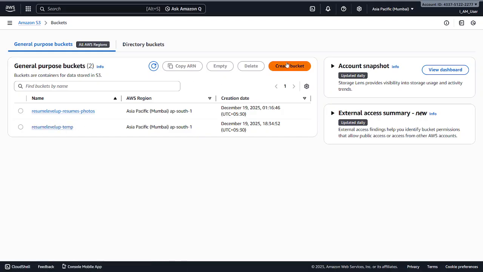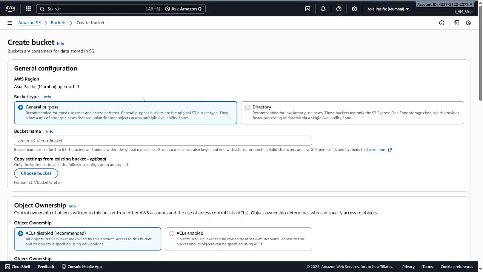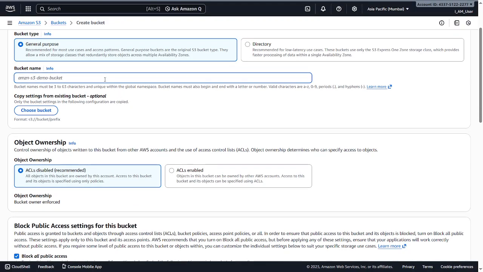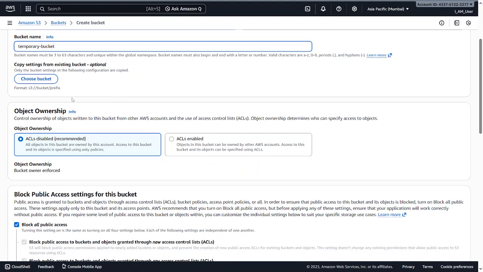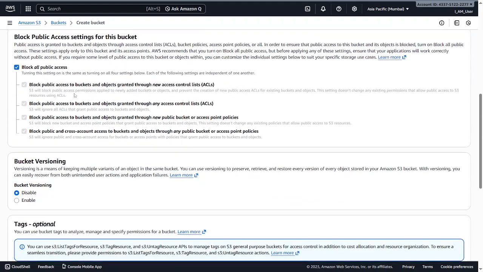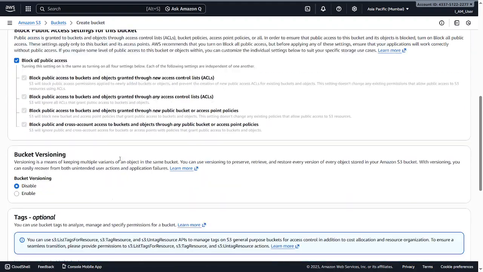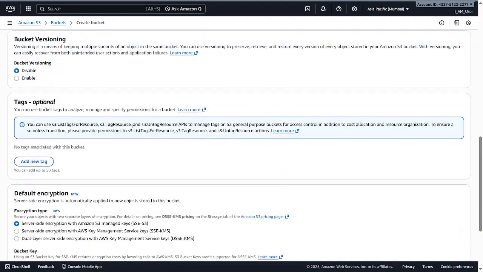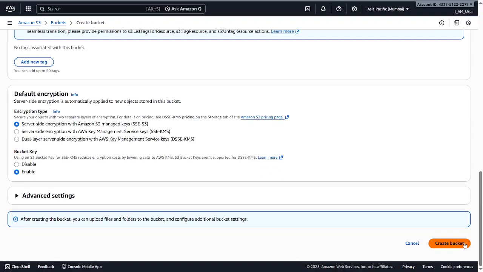Creating a bucket is very simple: just click create bucket, choose general purpose bucket, and give it a name like temporary bucket. We should be careful about the naming rules provided here. If you want a backup, choose a bucket, which is optional. Set everything else as default, we don't need anything else, and then just create the bucket.